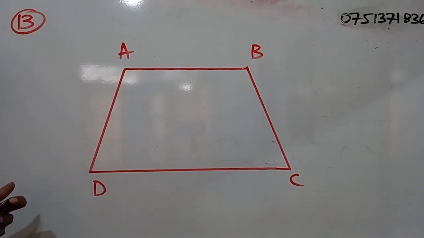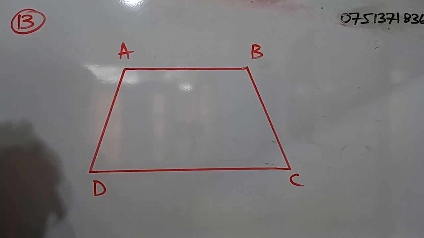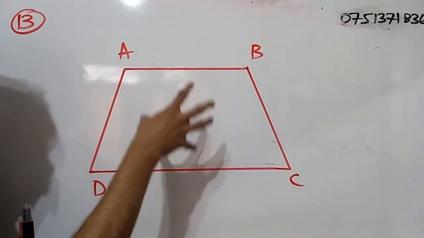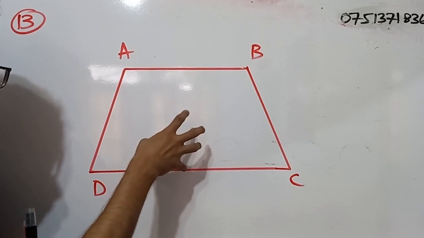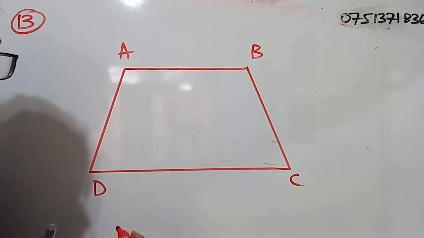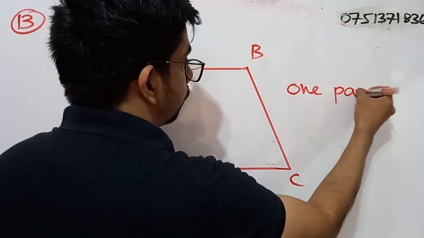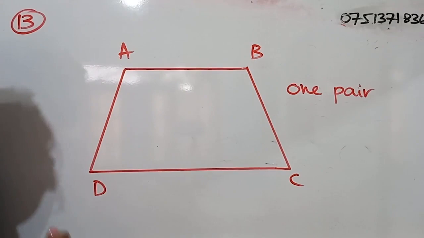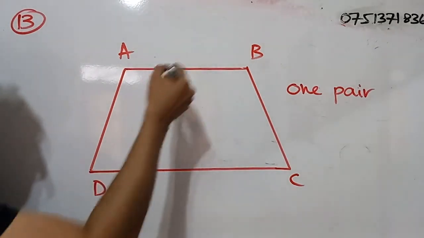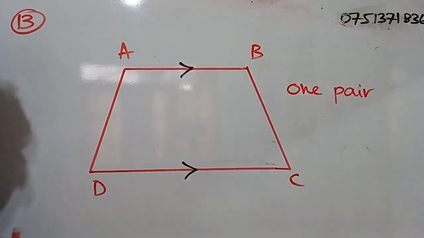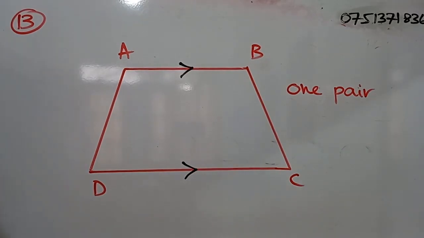Right. Question number 13. Capital ABCD is a trapezium. Mark the pair of parallel sides of this figure using symbols. Right. So this is a trapezium. So we know a trapezium has only one pair of parallel sides. One pair of parallel sides. So what are the parallel sides? AB and CD. AB and CD.